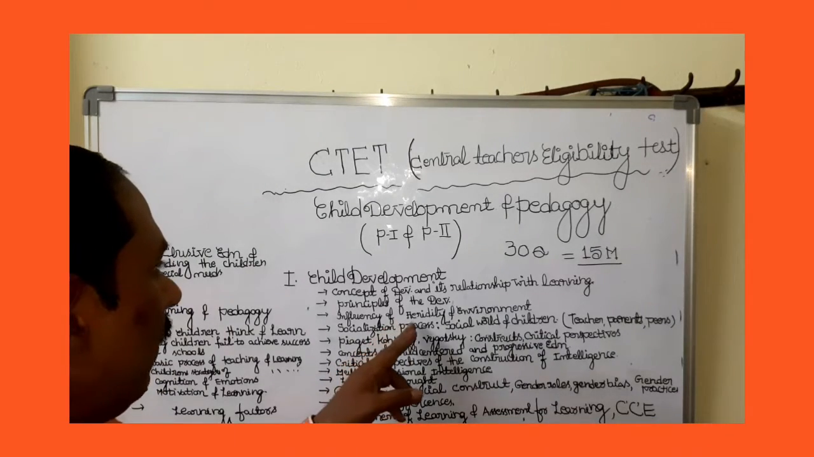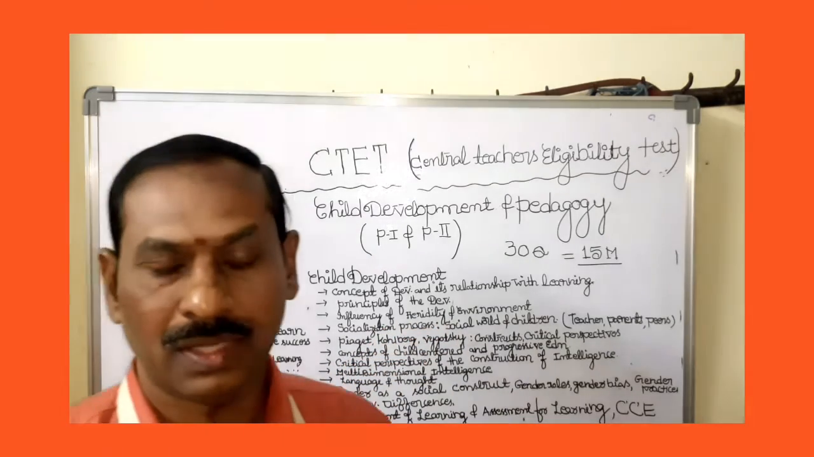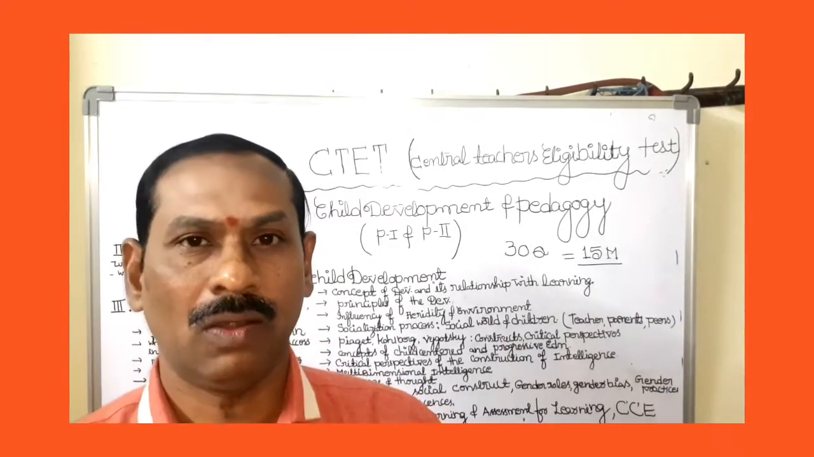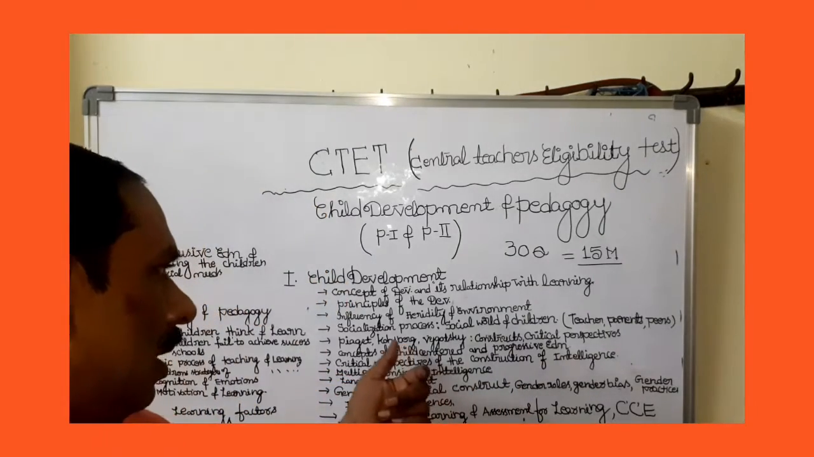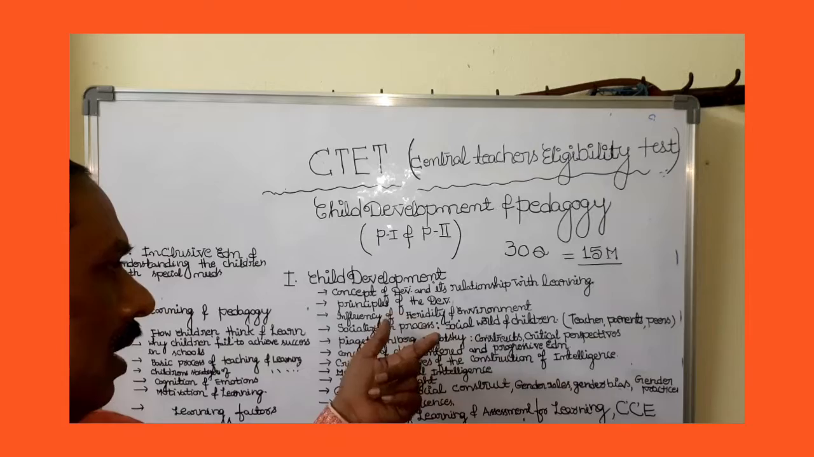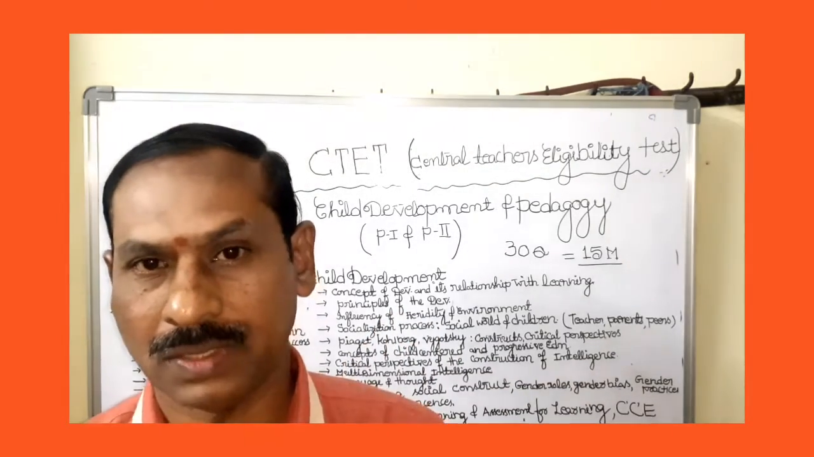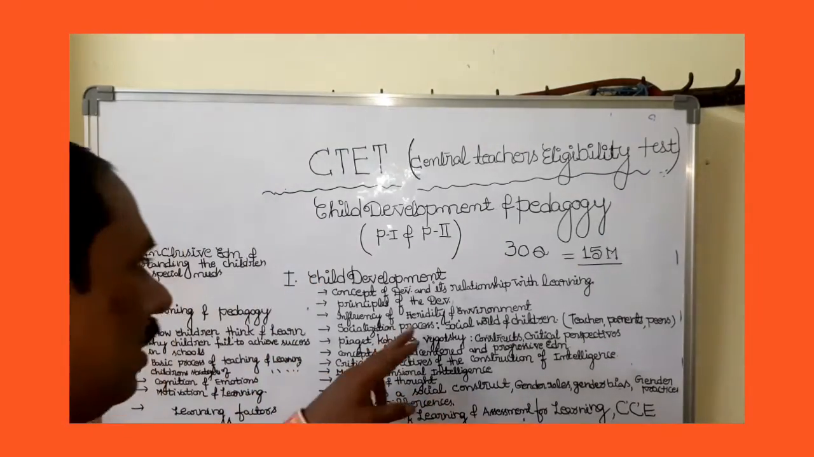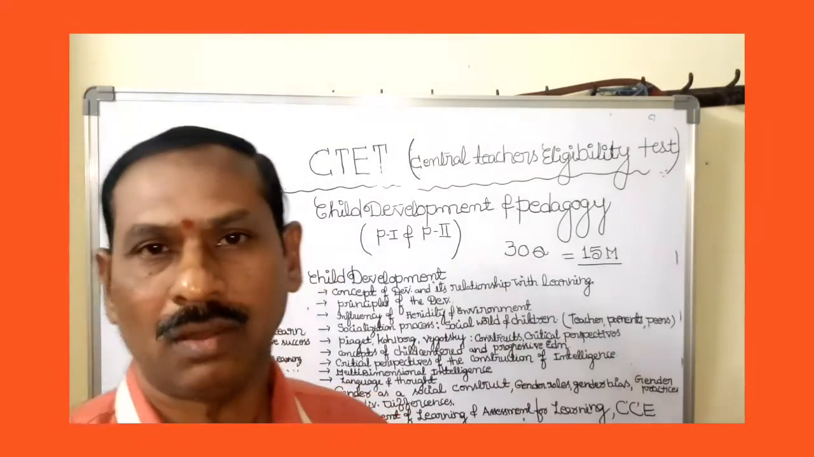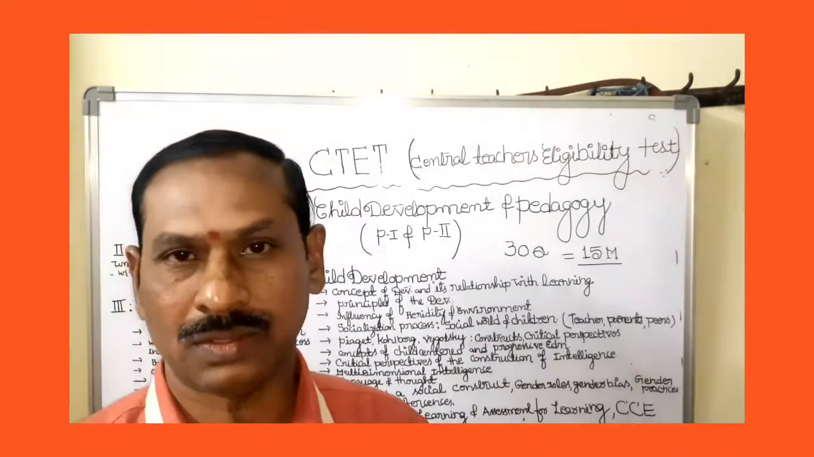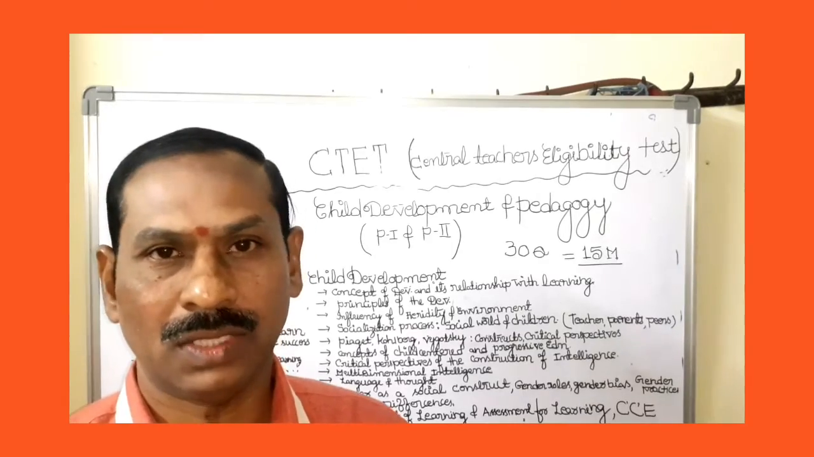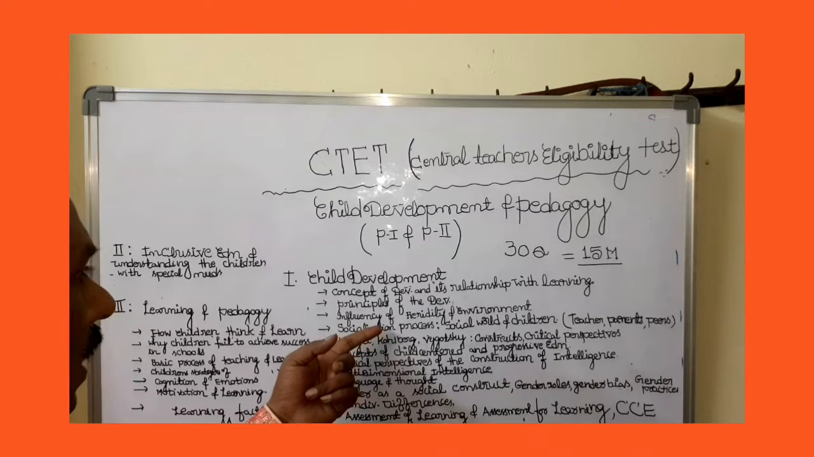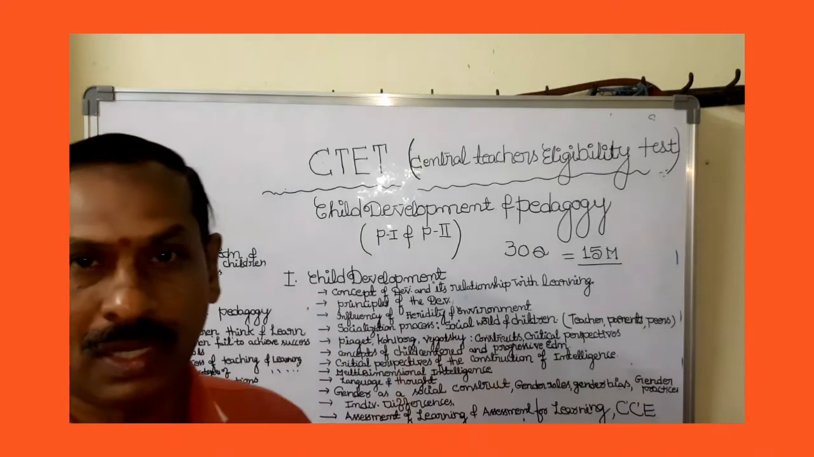Next is the influence of heredity and environment. The factors of heredity and environment on development will be discussed in this area. What is heredity and what is environment, and what is the influence of heredity and environment. This is a very important topic also. Why? Because many times in the CTET examination and various state level teachers recruitment examinations, many questions appear on heredity and environmental factors.